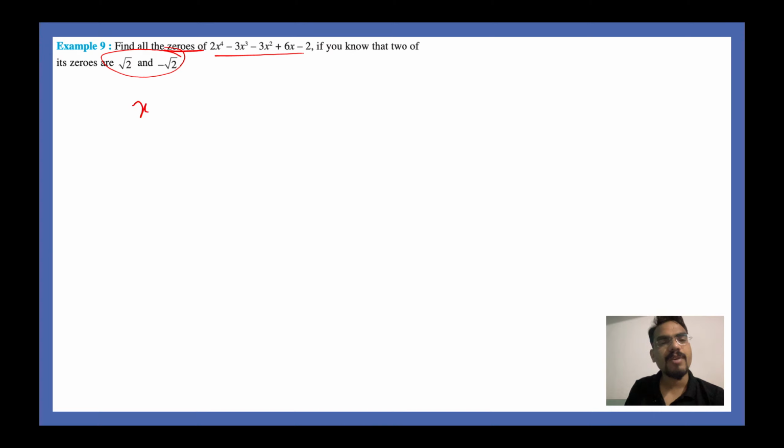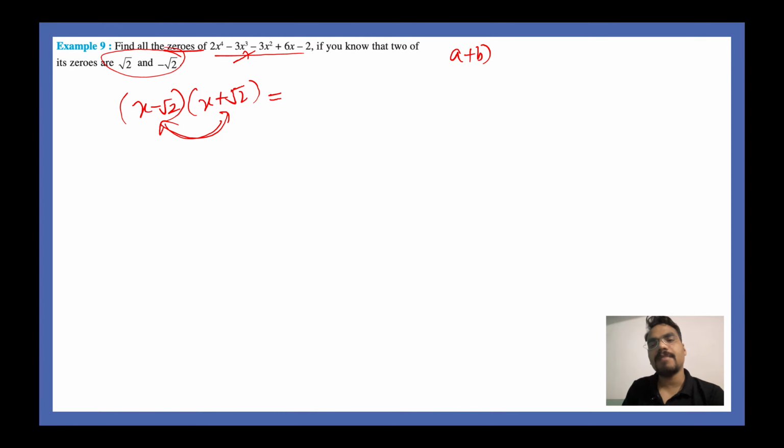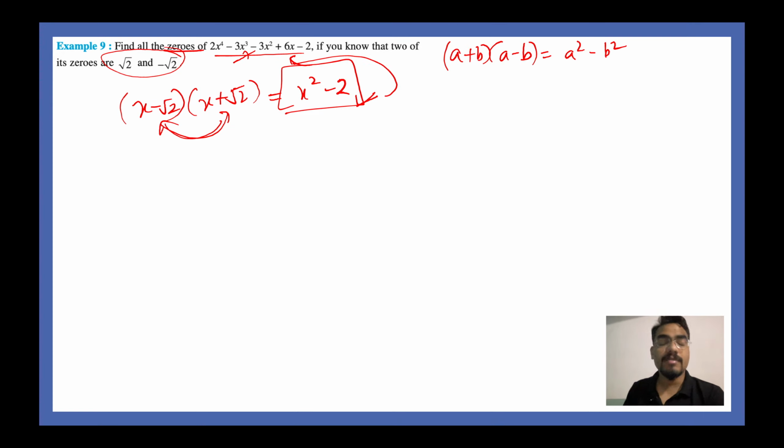So for that what we can do is we say okay, x minus root 2 can solve this particular equation. Similarly x plus root 2 can also solve this equation, and so does the multiplication of these two terms will solve this polynomial very easily. So what do you do here? You apply a plus b, a minus b. Remember the formula, a plus b times a minus b is equal to a square minus b square. So this will give us x square minus 2, right? Now ironically, x square minus 2 will also be a factor, or will also exactly divide this given polynomial.